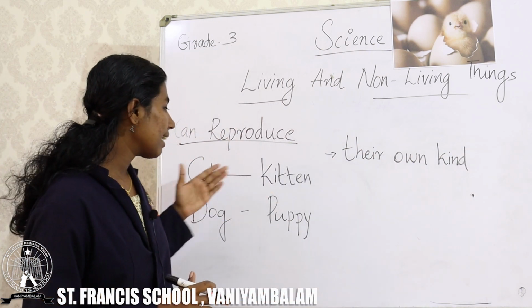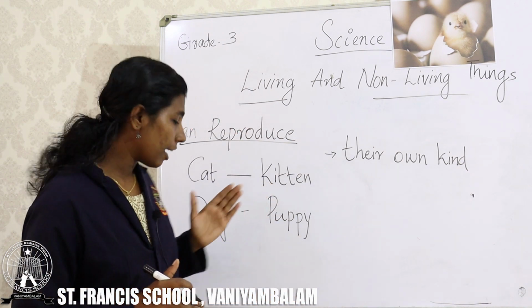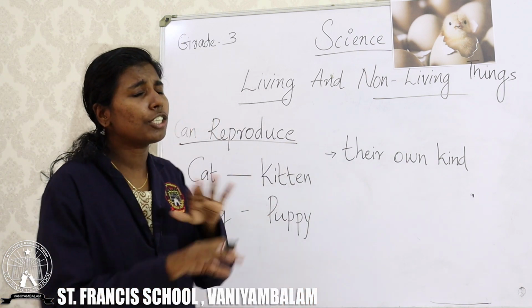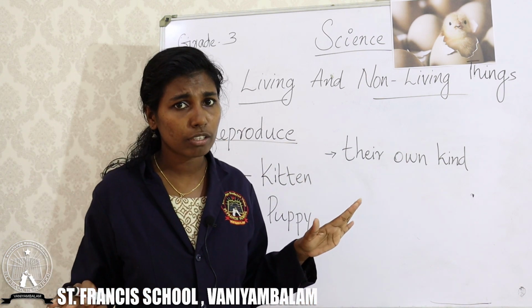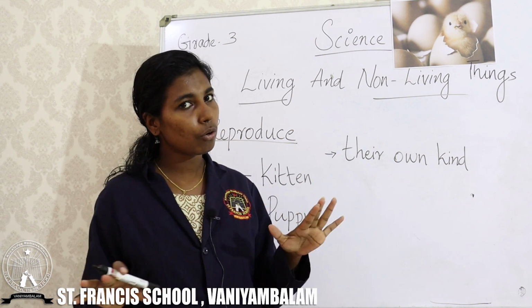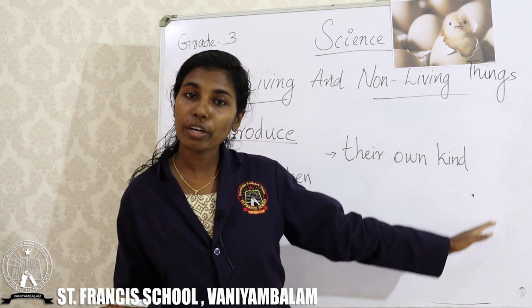So, reproduction means the living things can produce their own kind. Clear? A cat can reproduce only a small cat. A dog can reproduce only a small dog. A cat cannot reproduce a dog. Is it possible? No. They can reproduce their own kind.